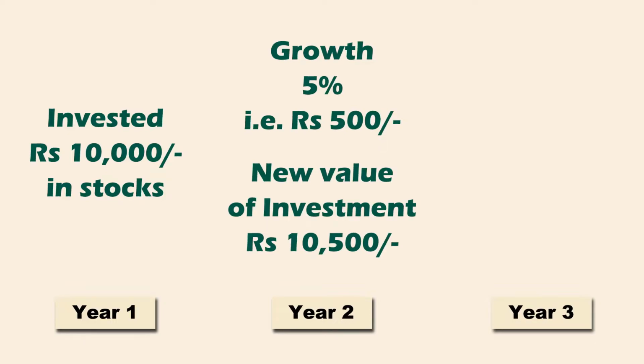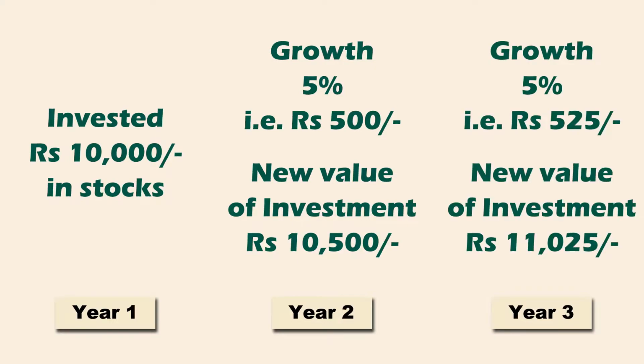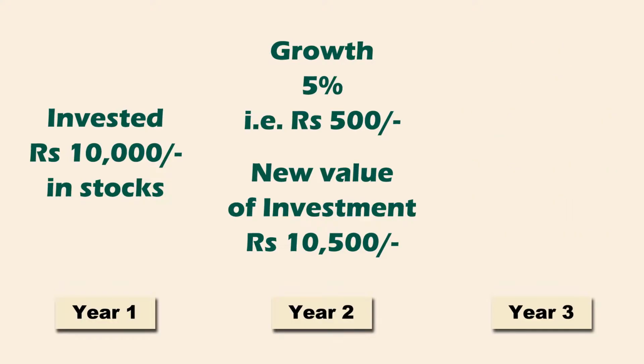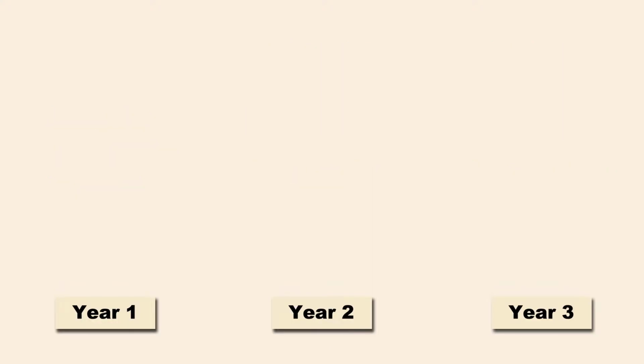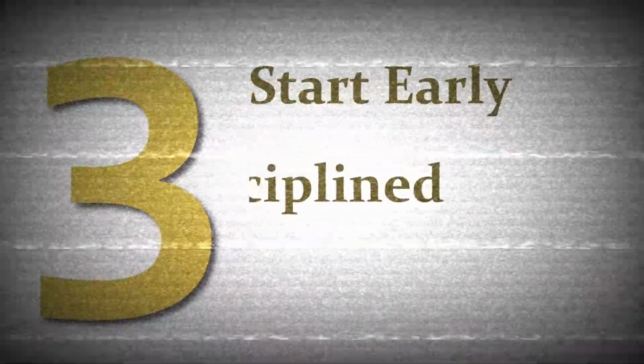Let us assume that the share price appreciates another 5% in the second year. This means your holdings are now worth Rs 11,025 because the Rs 500 you gained in the first year also appreciated by 5%. But do bear in mind that the reverse is true as well. You can lose exponentially if your holdings lose value. But this is not the only way compounding works with stocks. Remember the 3 golden rules, all of which point to time and patience.